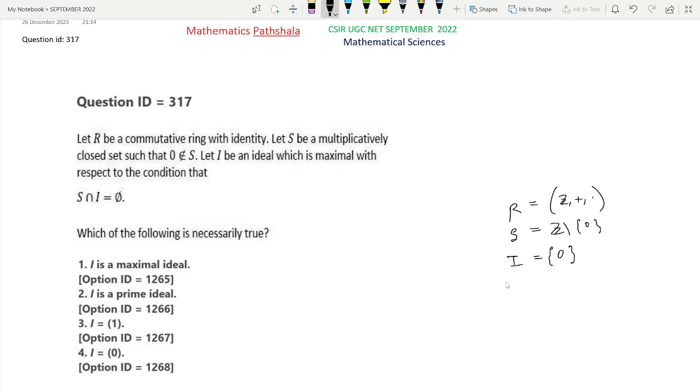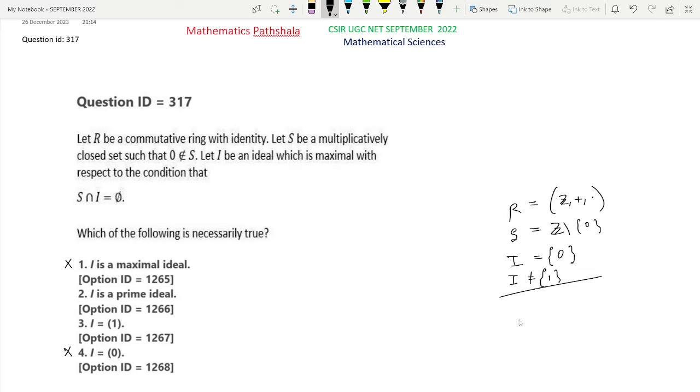Now see here I not equal to singleton 1, so our option 4 is not true in general, and also here I is not in general a maximal ideal because there is an ideal 2Z which properly contains I and is not equal to R. So I is not a maximal ideal in general. So for this example, option 1 and option 4 are not correct. It is done from this example.